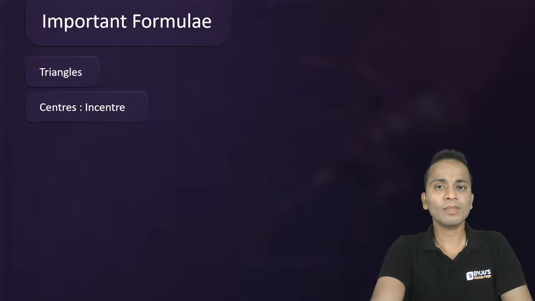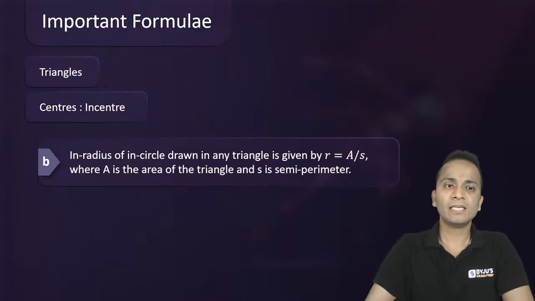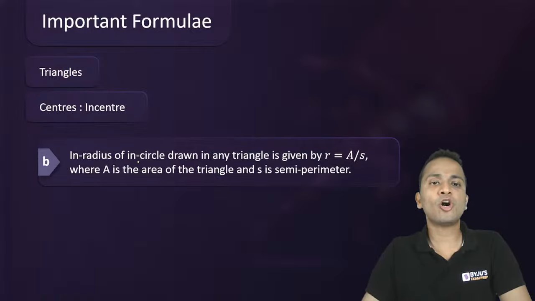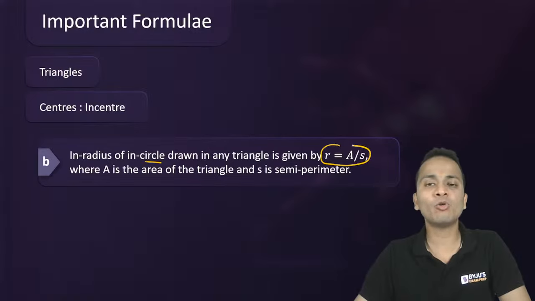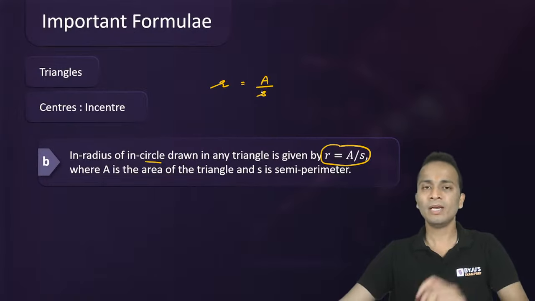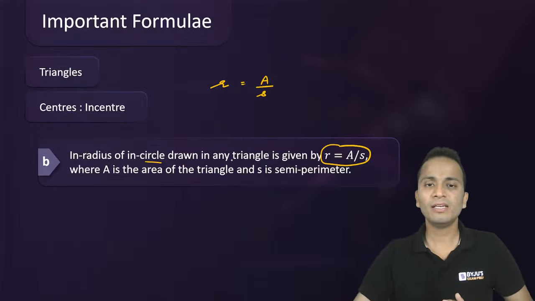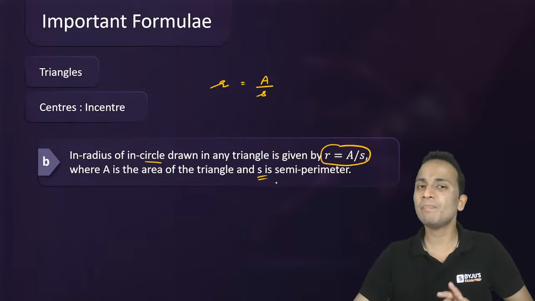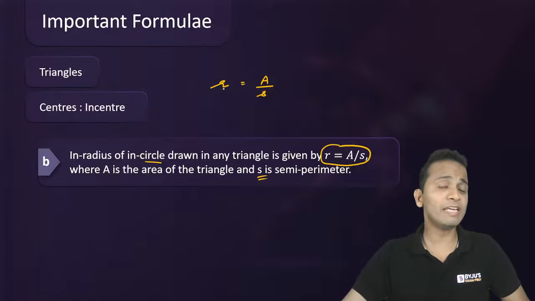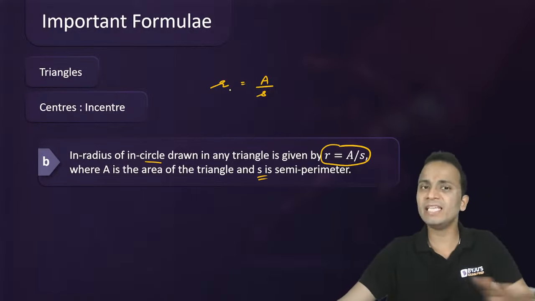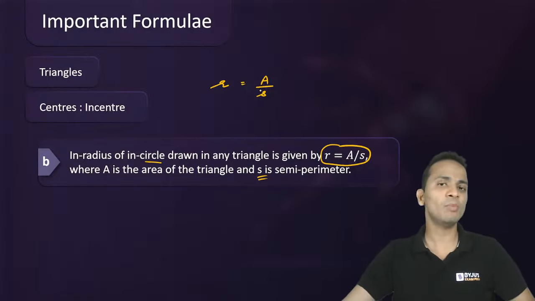Now, next is the inradius of an incircle drawn in any triangle. So how to find out inradius? Inradius is denoted by small r and it is equal to area of triangle divided by small s. A is the area of triangle and s is the semi-perimeter. So if you want to derive the inradius in any triangle, then you can use this formula, area divided by s.